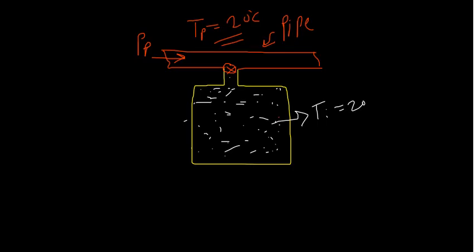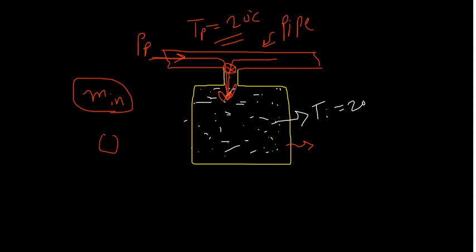Here one thing: whenever air is coming from the pipeline into the tank, there is no heat transfer, but after filling, due to this body, conduction heat transfer from this body occurs. This is a steel body, 40 kg of mass, so from here heat transfer will occur. While filling from the pipeline, the gas will not lose any heat, there is no heat transfer during this period. So find out how much mass comes inside, and what is the heat transfer from this cylinder.